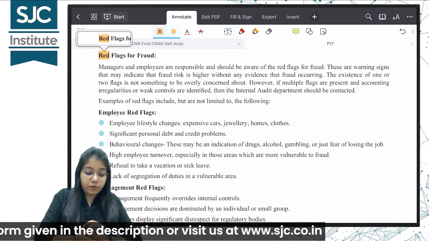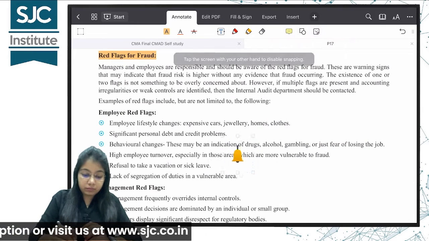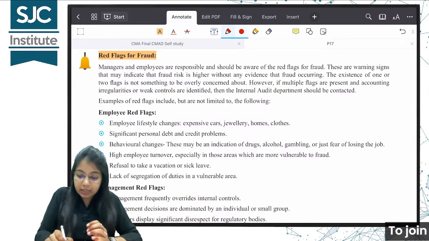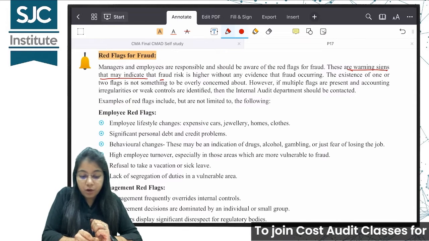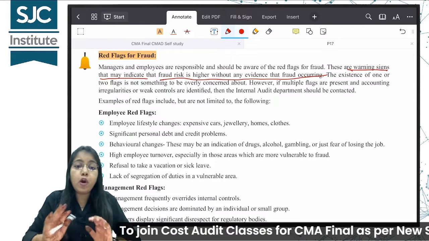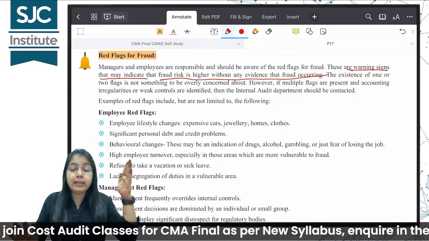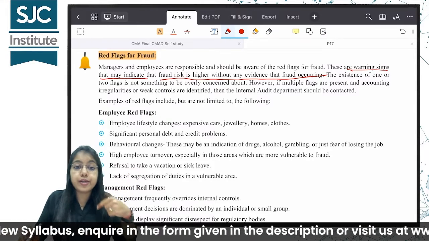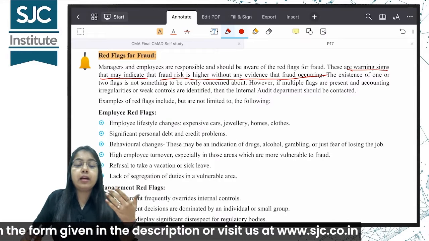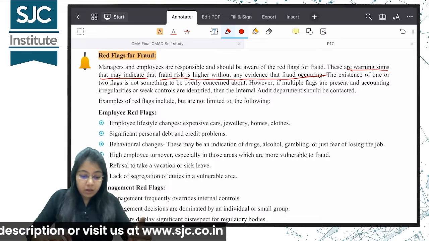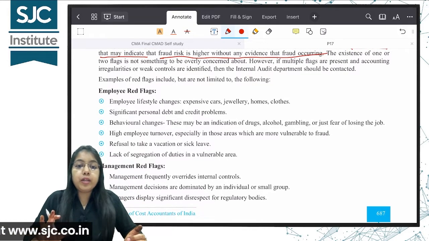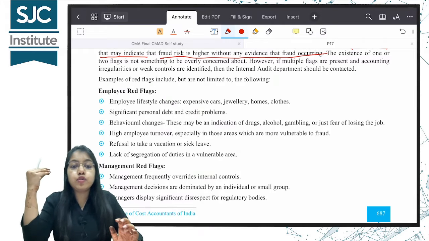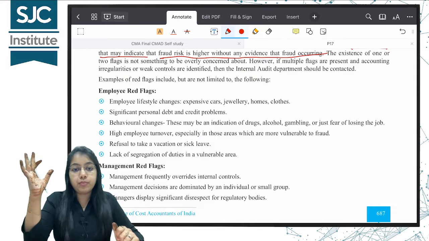Next topic is red flags for fraud. So these are early warning signals. Okay, these are early warning signs that may indicate that fraud risk is higher without any evidence that fraud is occurring. Fraud hasn't happened yet, but these are waving a flag saying look, it's a red flag, be alert, fraud may happen. The risk of fraud occurring is higher here. These are early warning signs of the same. Okay, the existence of 1 or 2 flags is not something to be overly concerned about. If there are 1-2 flags, don't worry too much. But if there are red flags as well as weaknesses in internal controls, then it's time to wake up. You have to be alert.